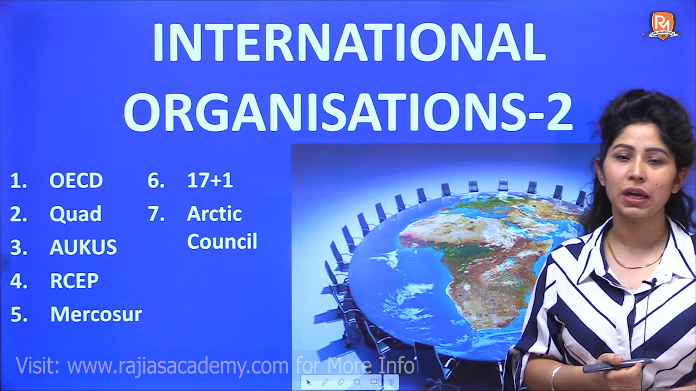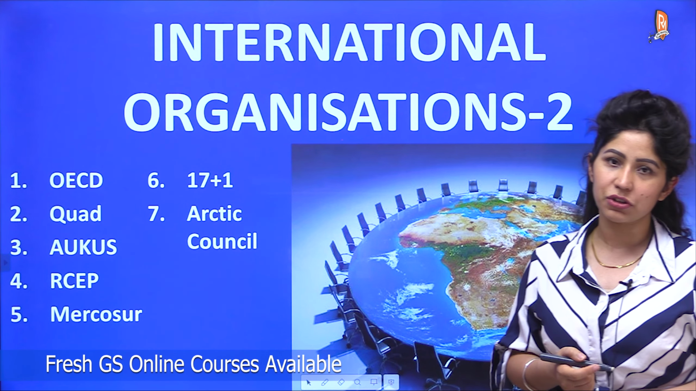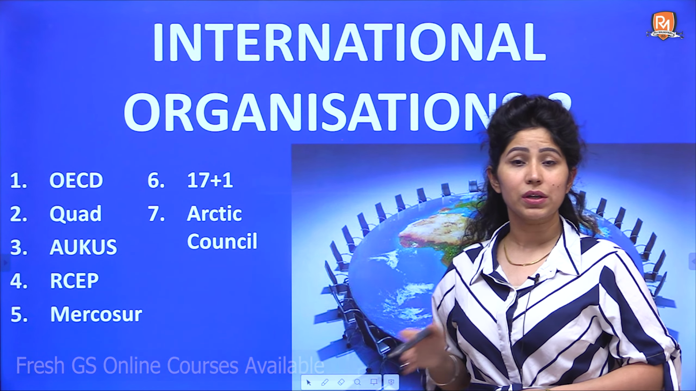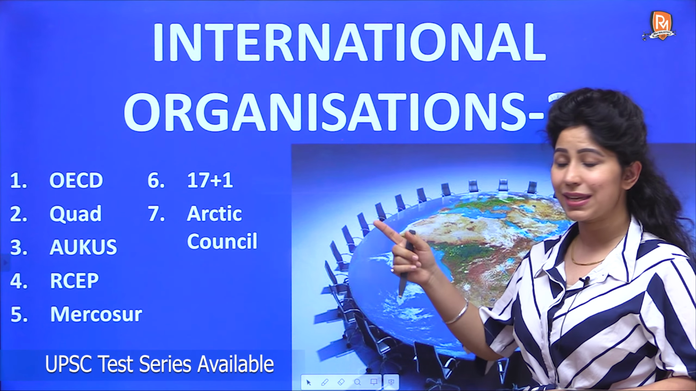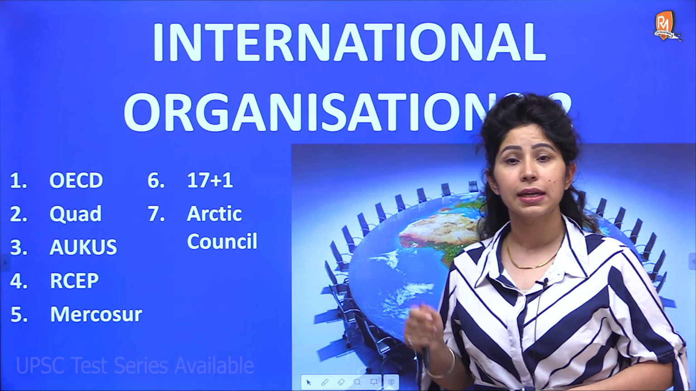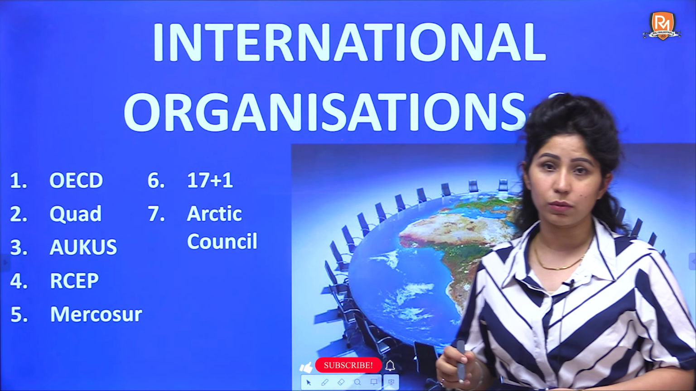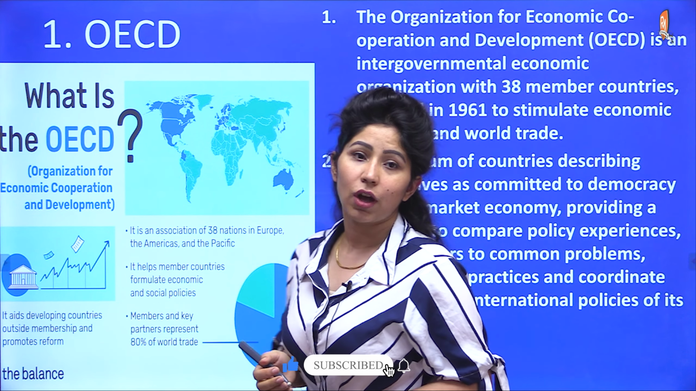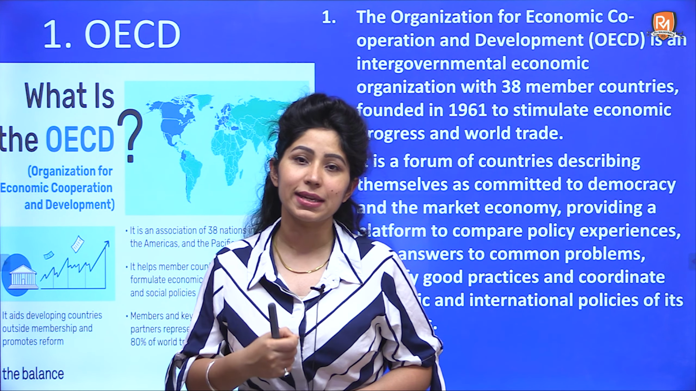So the organizations that we will be discussing today are 7 in number. They are very important organizations. The first one is OECD, then we'll be discussing Quad, AUKUS, RCEP, MERCOSUR, 17+1 and Arctic Council. So let's begin with Organization for Economic Cooperation and Development, OECD.